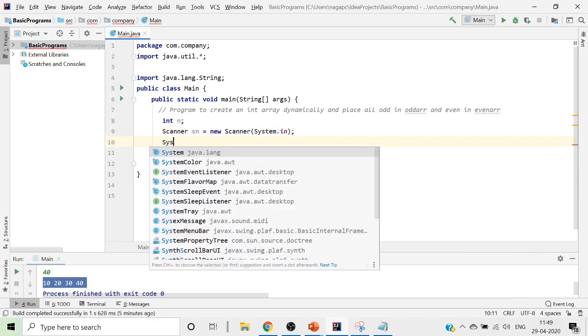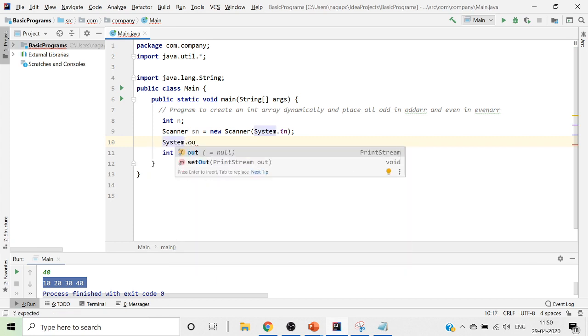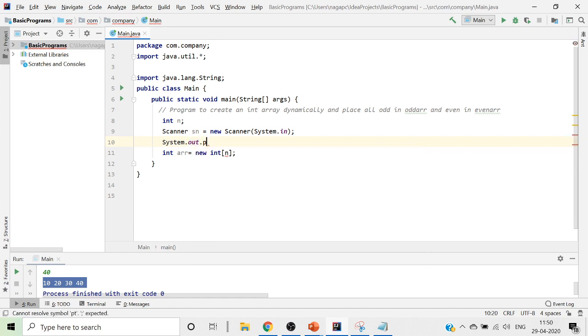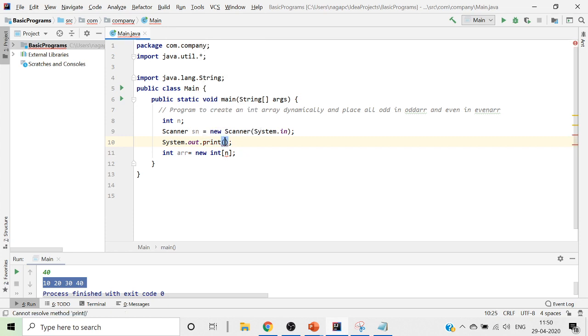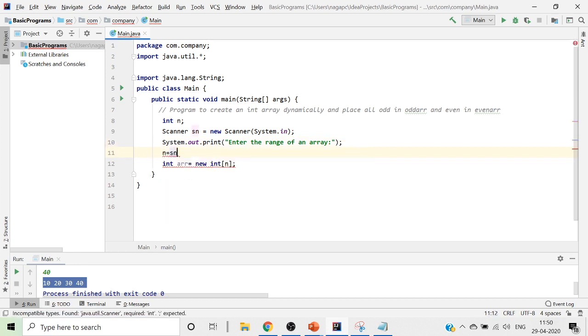Now I give the instruction to the user with System.out.print, and we'll ask the user to enter the range of an array. Here we are telling the user to enter the range of the array. To get that range, we write n equals sn.nextInt. This is a method that we use in order to read that n value.